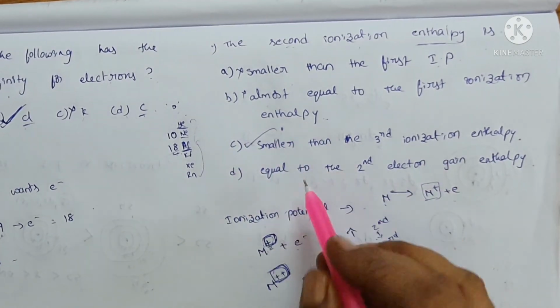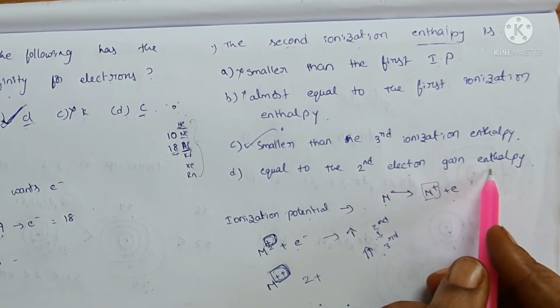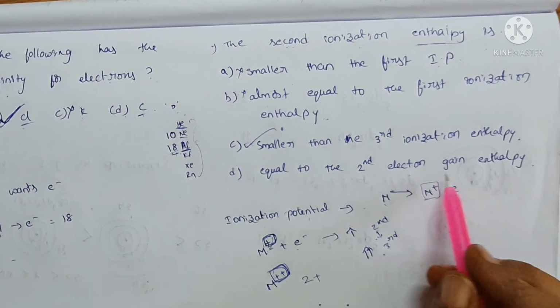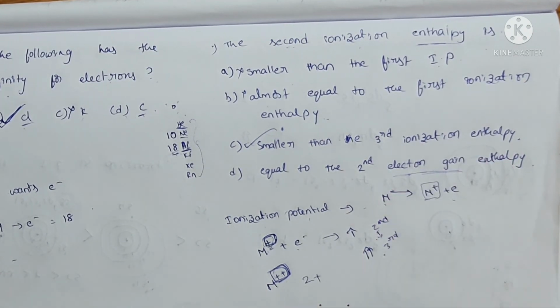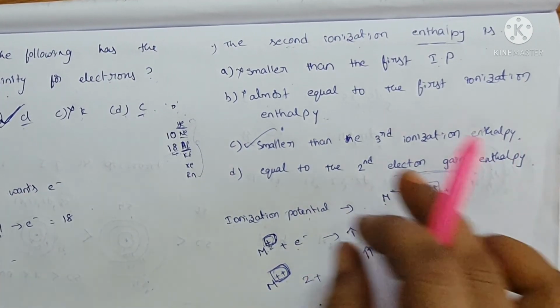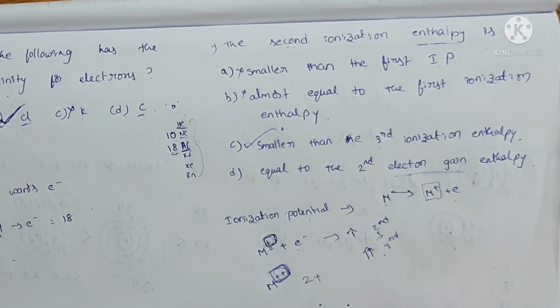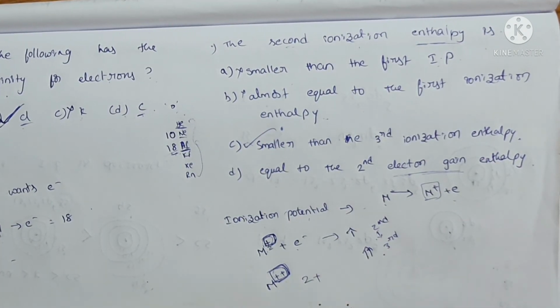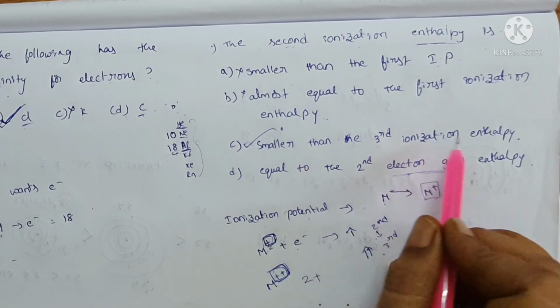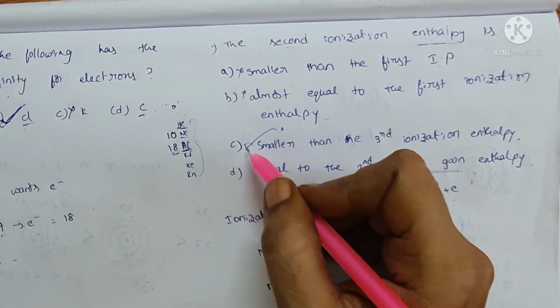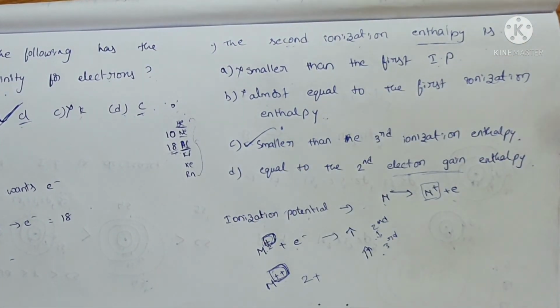So it is correct. Equal to the second electron gain enthalpy. It is also not correct. It is related to gaining. Electron gain enthalpy is not equal to the second ionization energy, because those are two different things. So smaller than the third ionization enthalpy is the correct option. Is it clear?